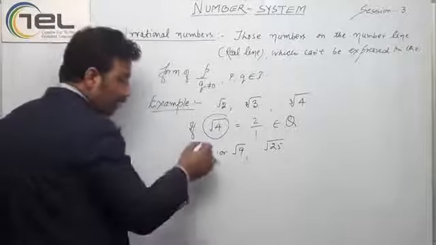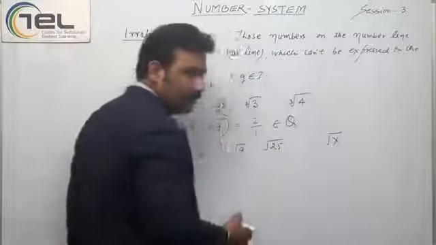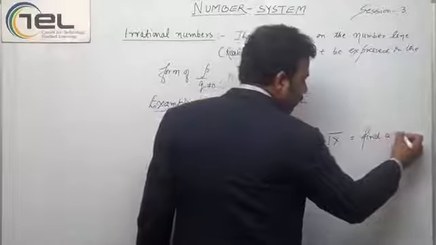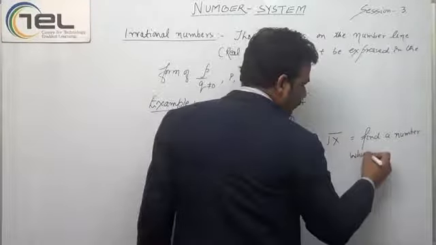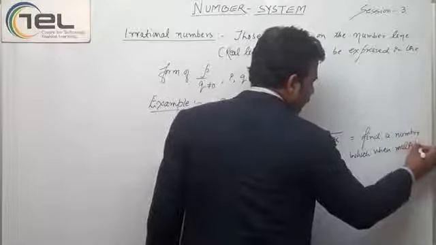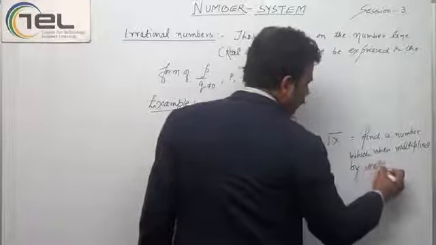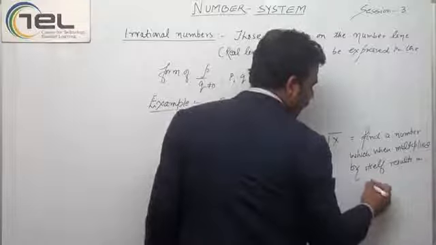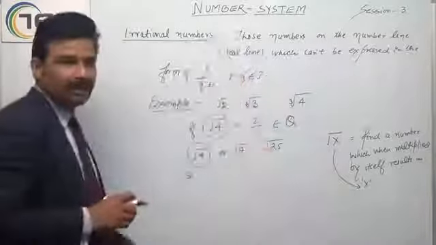Square root of x means I have to find a number which, when multiplied by itself, results in x.